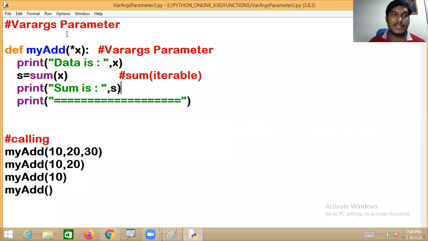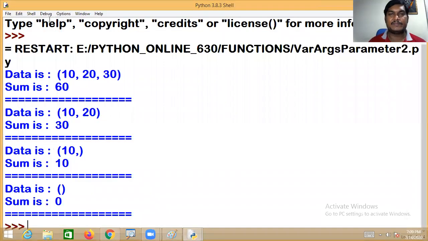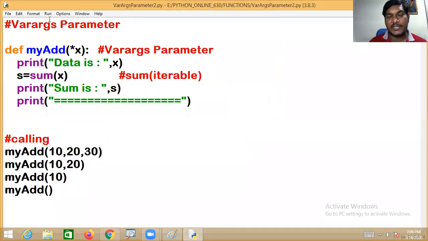So now I hope you have understood the Varargs parameter. But sir, there is one more point with the Varargs parameter. Kindly notice that.